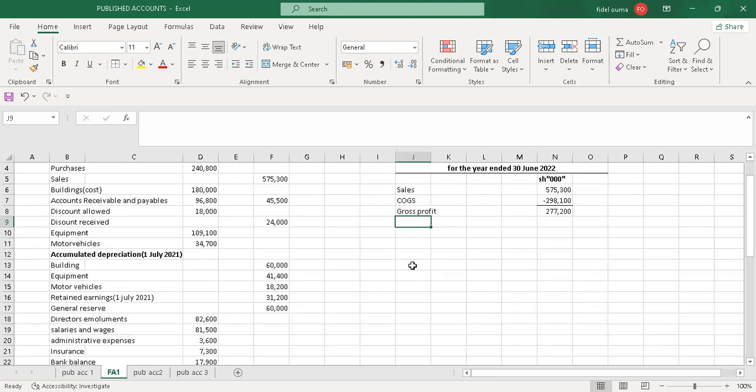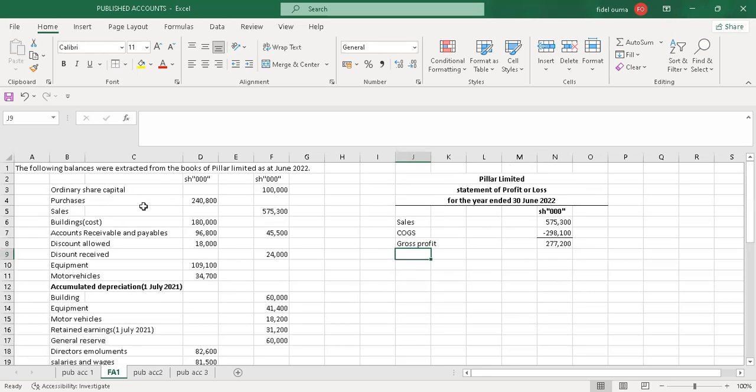So after the gross profit, I'll check whether there was any income. So I'll go to the trial balance. Then I can see there's discount received. Yeah, discount received. It's a gain. Yeah, so we treat it as an income. So I'll just put it there, equals to discount received, because this is the discount received on purchase of goods. So it's an income. It's like a gain on your side.